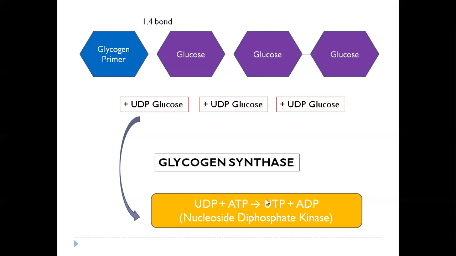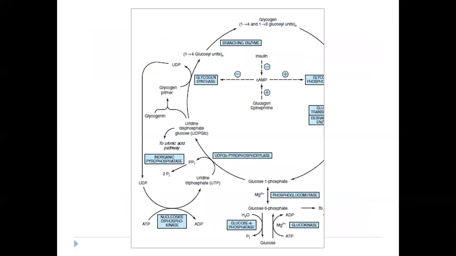Why do we need the UTP to be regenerated? Because in the step in which we were activating glucose, converting it to UDP glucose, we required UTP there. So the UTP which is regenerated is again used to activate another molecule of glucose. So if you see the reactions here, we are starting from glucose.